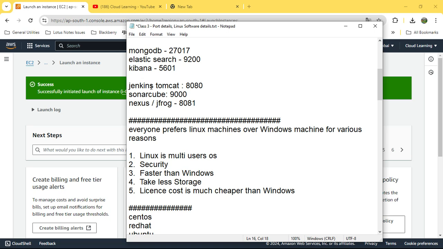Jenkins is a tool for creating pipelines. In DevOps, the pipeline is always the next step, where you can configure what the pipeline should do. Jenkins runs on port 8080. SonarQube used to run on port 9000. Nexus or JFrog used to run on port 8081. These are the default ports.